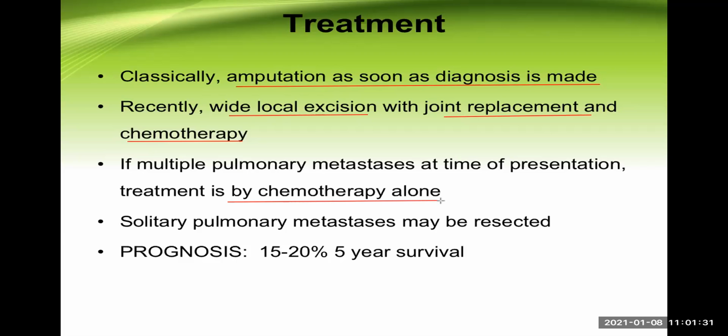Yes, you can go for some debulking surgery, but that is not usually done in case of a limb. Debulking surgery can be done in case of spinal cord compression. That is a vital structure for us, isn't it? If it is compressed, let's decompress it. Then also surgery can be done, even if metastases have already occurred. A solitary pulmonary metastasis may be resected even without chemotherapy. And regarding the prognosis, look at the 15 to 20% 5-year survival rate. So this is one of the cancers which has the poorest prognosis.